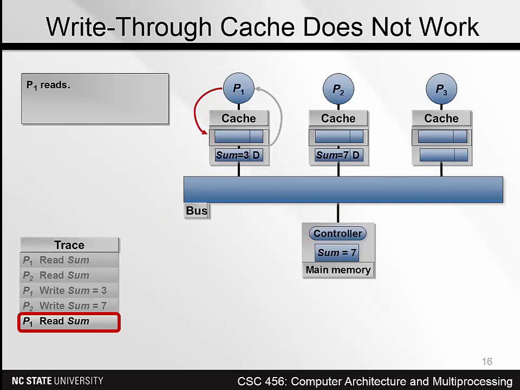Using a write-through cache does not solve the problem. With a write-through cache, when P1 writes 3 to its cache, the value is written through to memory. Then when P2 writes 7 to its cache, that value is also written to memory, overwriting the 3. Thus, memory ends up with 7, which is not equal to 10, and thus is not the correct sum.